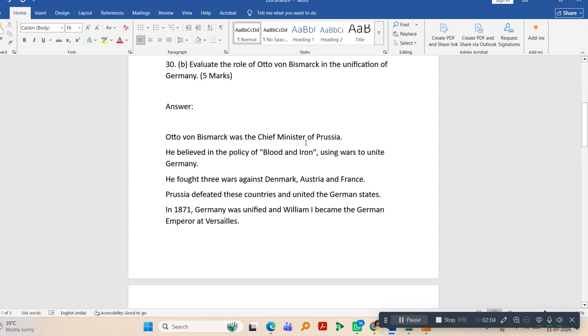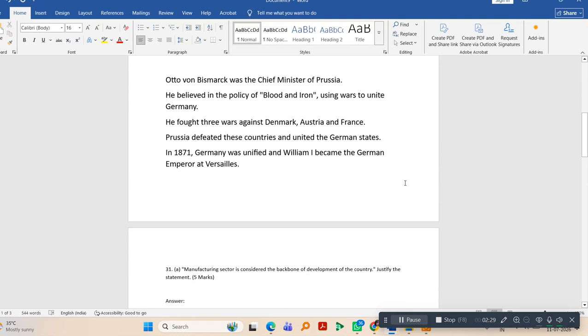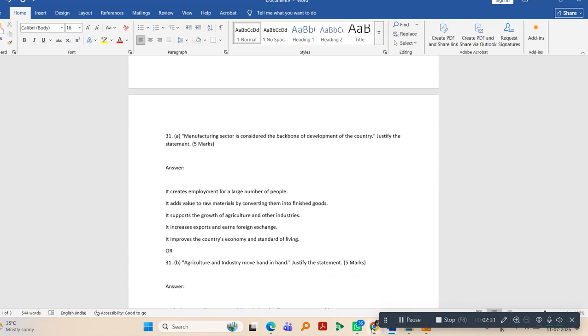Otto von Bismarck was the chief minister of Prussia. He believed in the policy of blood and iron, using wars to unite Germany. He fought these wars against Denmark, Austria, France. Prussia defeated these countries and united the German states. In 1871, Germany was unified and William I became the German emperor at Versailles. I hope I made myself clear.